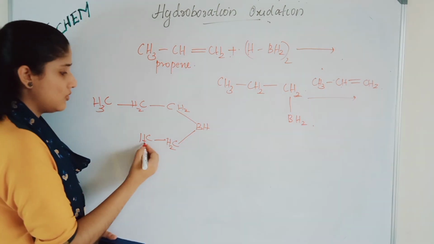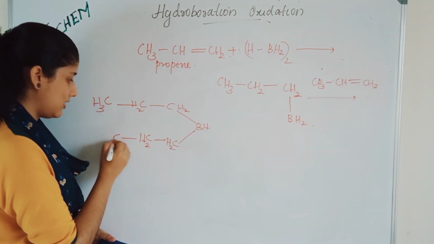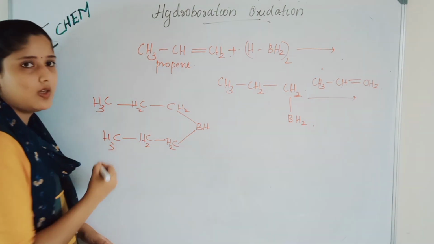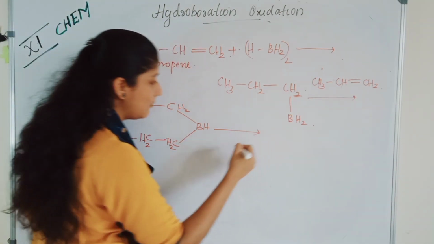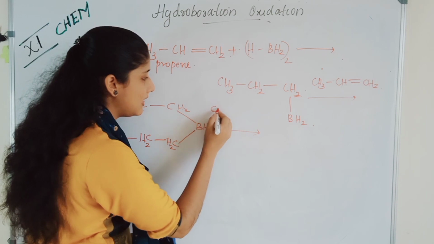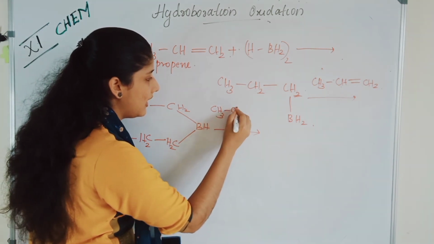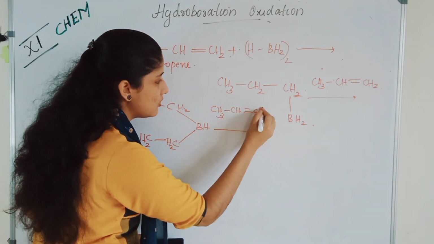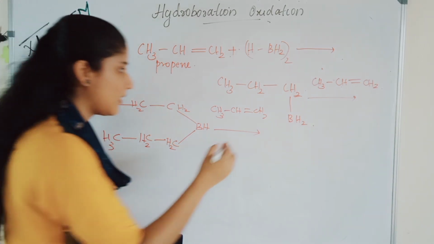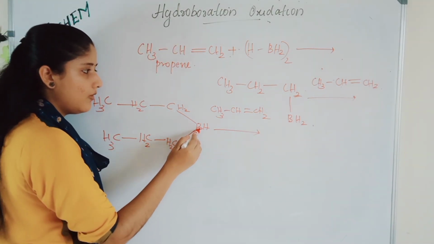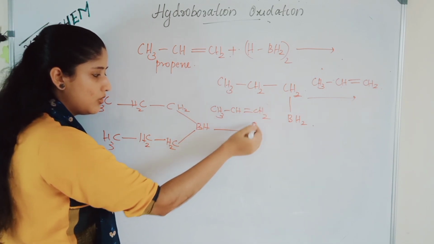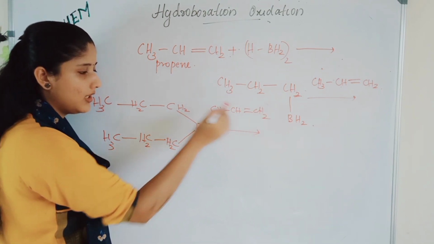So CH2, CH2, CH3. This is the second step. And next we are adding one more propene, CH3, CH double bond CH2, to this. Now what happens? This boron will add to this CH2 and hydrogen will add to here.